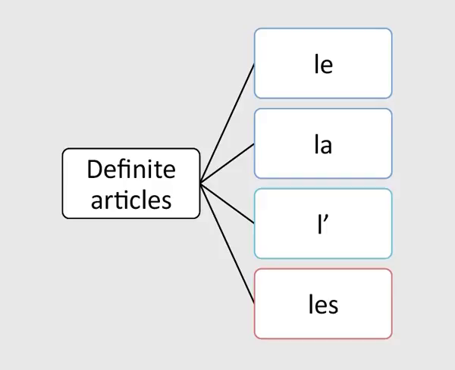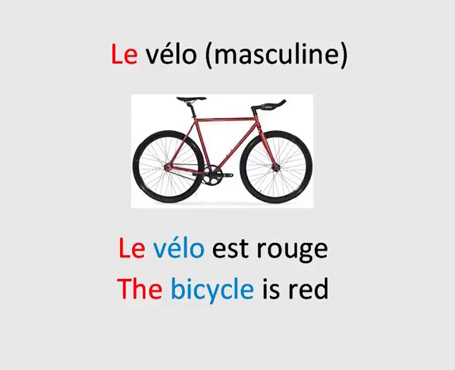Let us begin with the definite articles le and la. Le is placed before a masculine noun. For example, le vélo. Le vélo. Let us make a sentence with this word. Le vélo est rouge. Let us now look at the English equivalents of this sentence. The bicycle is red. When we compare these two sentences, we find that the word the in English is equivalent to the word le in French.